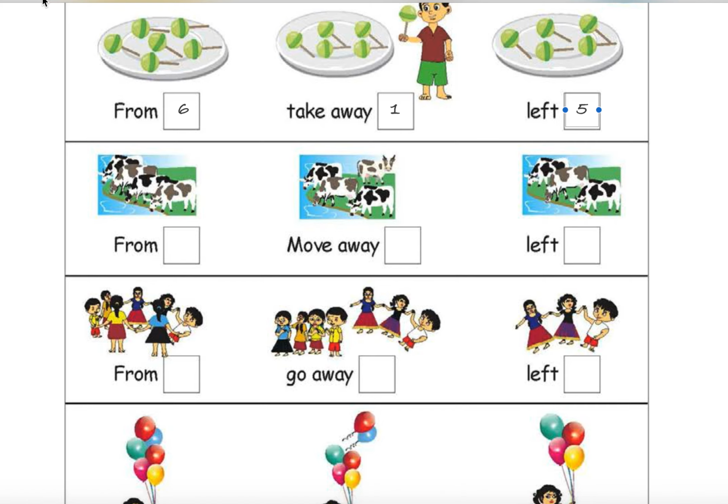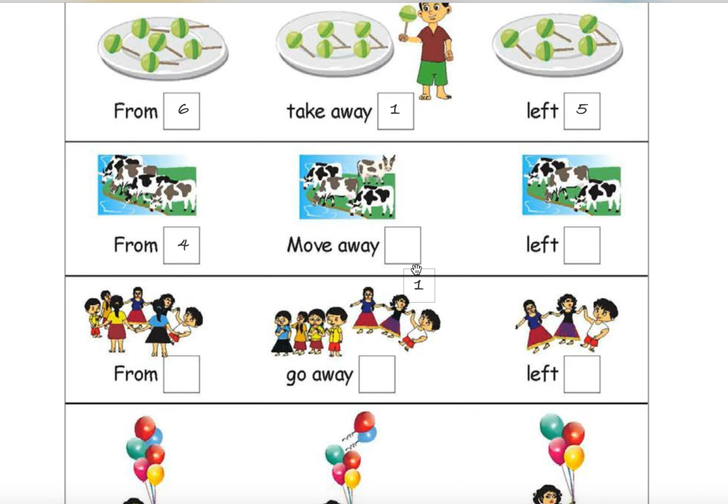Okay, 4 cows are there. Cows only, not buffaloes. Jersey or normal? I don't know, man. 1, 2, 3. 1 is moving away. Why do you need to know if it is Jersey or not?